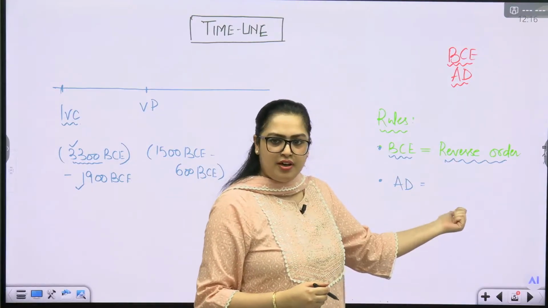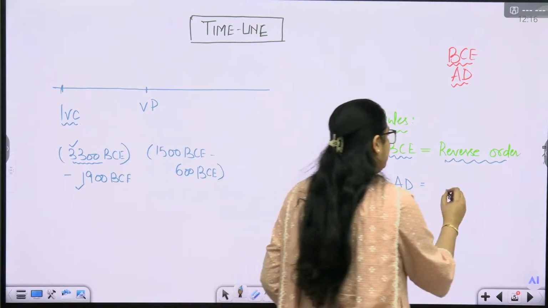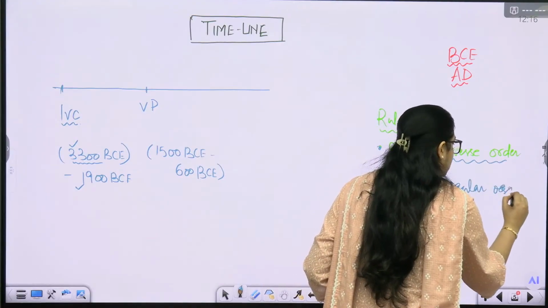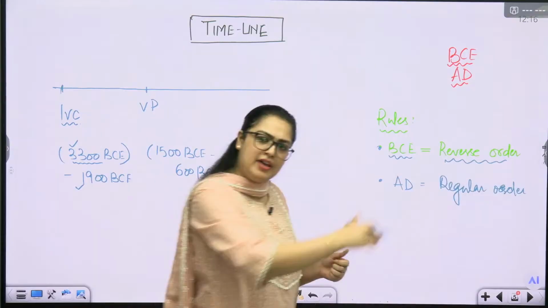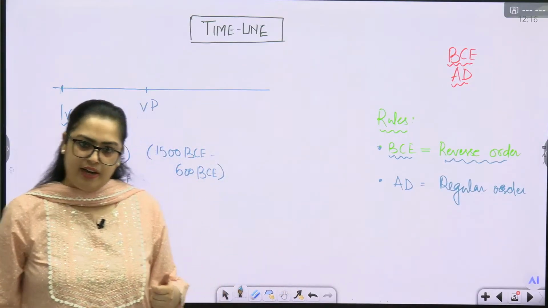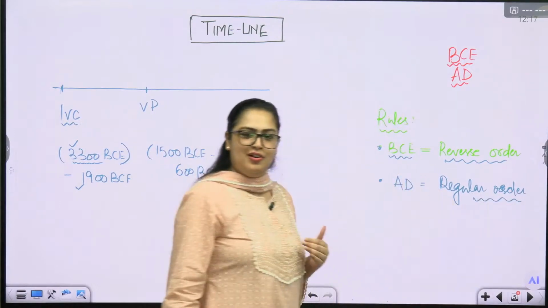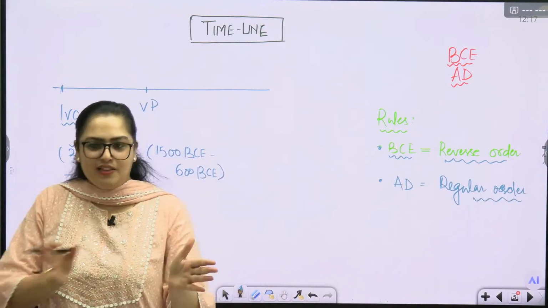So when we talk about AD, what is the order here? Is this reverse order again? No. The order will be the regular order, meaning 1, 2, 3, 4, 5, increasing order, exactly. Not the regular order like my regular pizza and regular Coke. No. Regular order meaning the proper sequence.